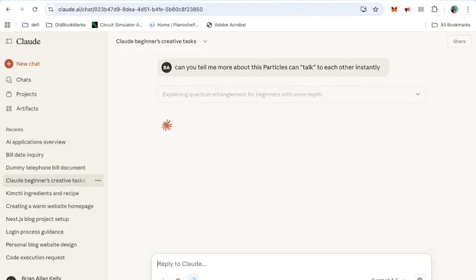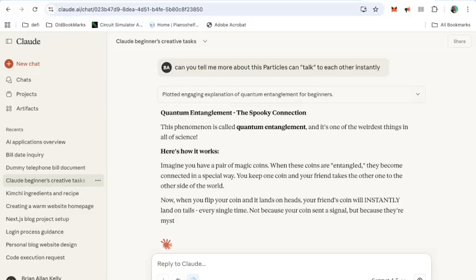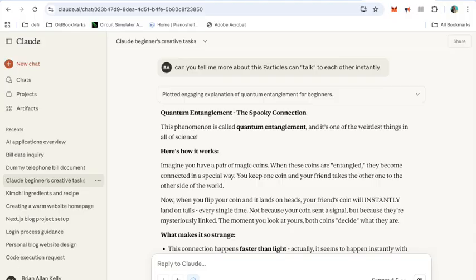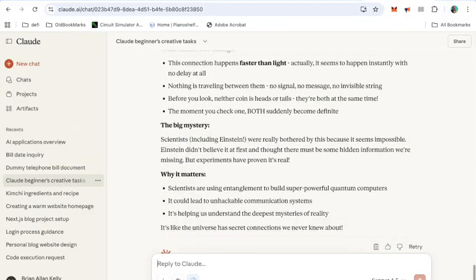And here we go. Thinking about quantum physics entanglement. It's called entanglement. This phenomenon is called quantum entanglement. It is one of the weirdest things in all of science. Here's how it works. So there you go. I won't go into it. You can do it yourselves if you're at all interested in the strangest thing in science. And it just goes down.